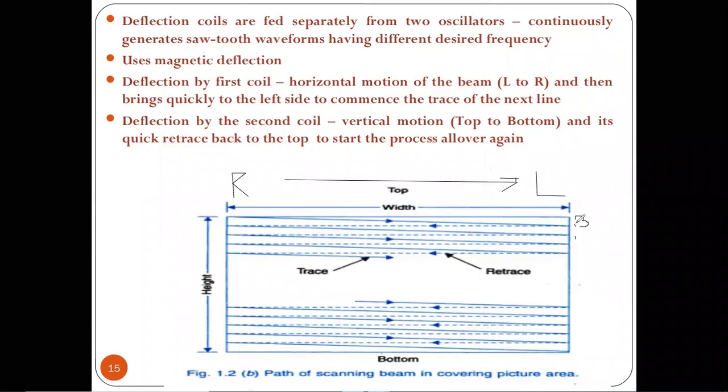It is the first line, then second, then third, and fourth, like that. Generally 625 scanning lines are available.